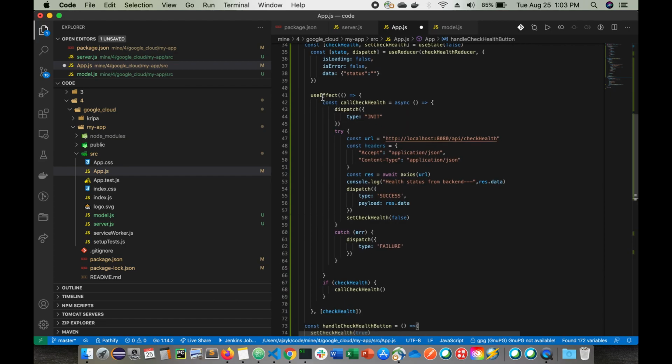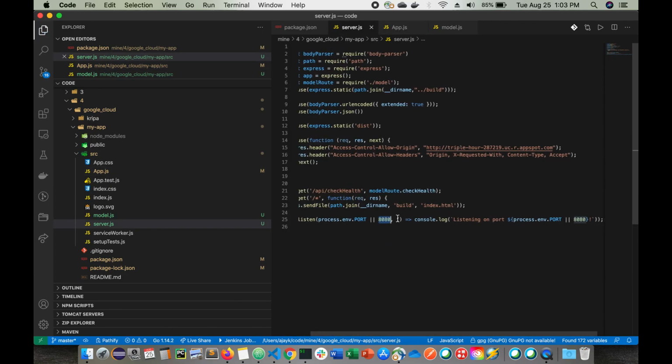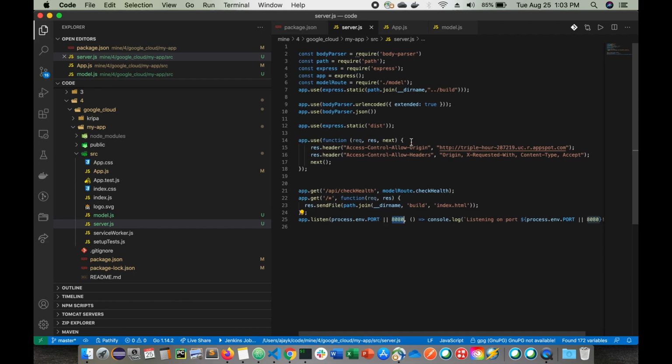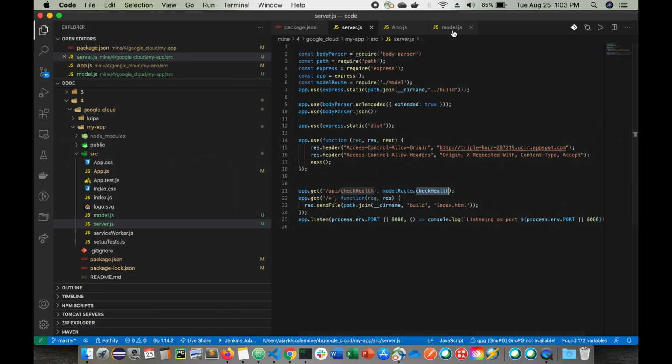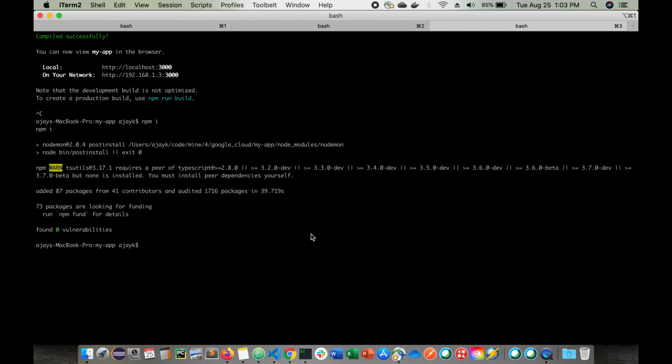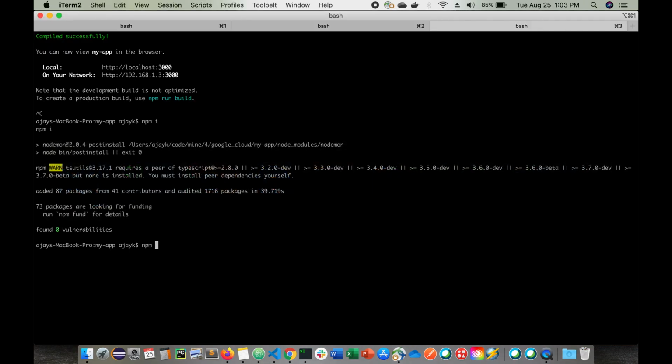So this is important, where we are making our backend call. If you go to our server, we have the 8080 port here, which will open 8080 and the check health call. Okay, this looks good. Now I will show you if the backend is working for us. In the package.json we will run this command, so this will start both together. So npm run start 2 will do.